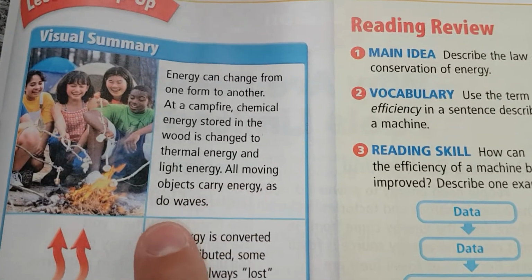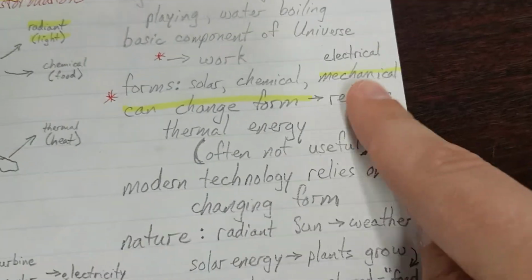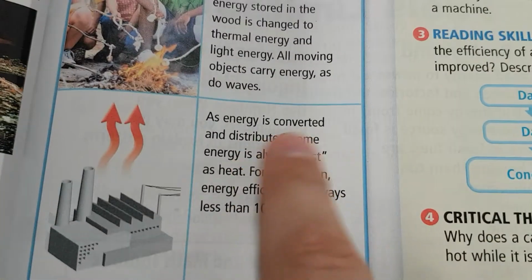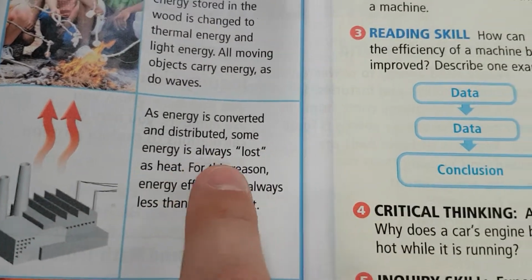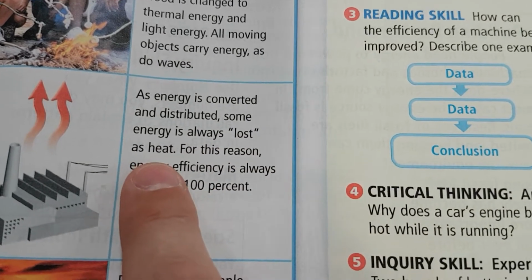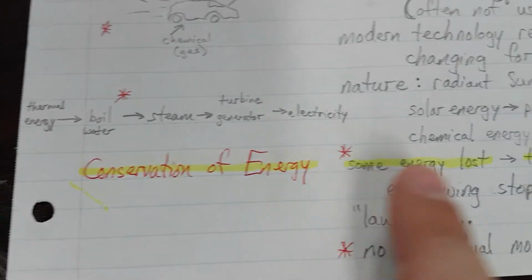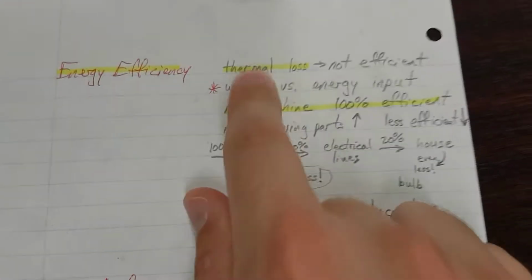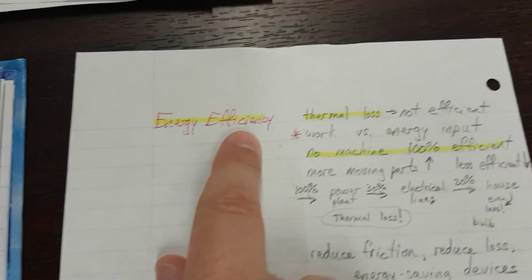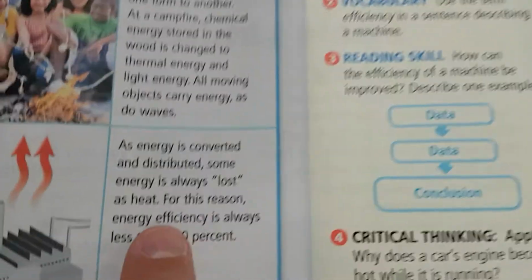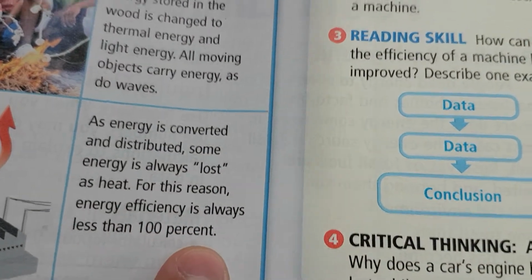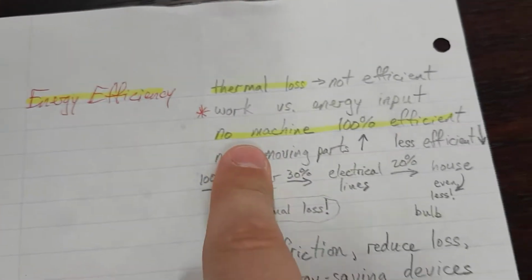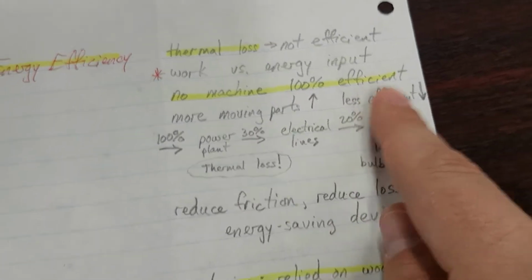All moving objects carry energy, as do waves. Okay, well, mechanical is moving, so highlight mechanical. As energy is converted and distributed, some energy is always lost as heat. Conservation of energy, some energy lost, thermal. Thermal loss. Energy efficiency. For this reason, energy efficiency is always less than 100%. Energy efficiency, no machine 100% efficient.